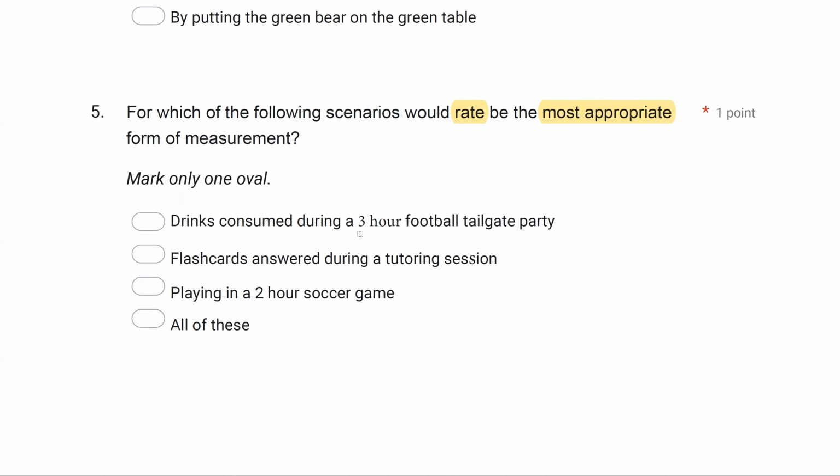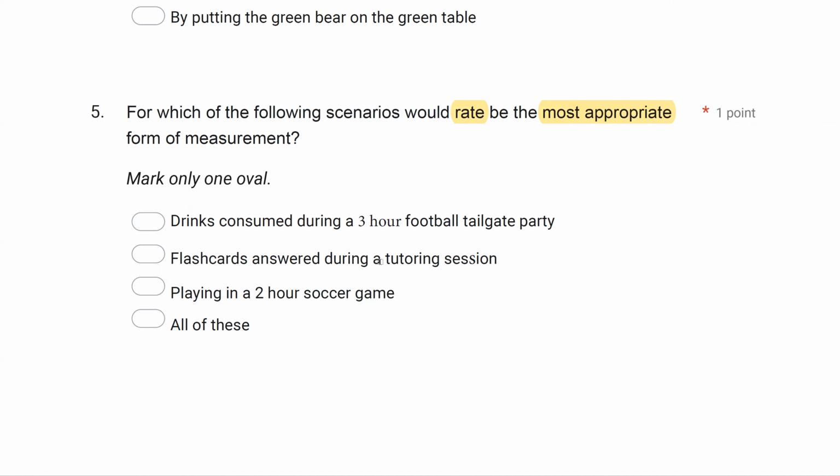So A, drinks consumed during a 3-hour football tailgate party. One thing with rate is you want the behavior to only be controlled, essentially, by the learner. In other words, if the frequency can be controlled by somebody else, rate's going to be inaccurate. However, drinks consumed during a 3-hour football tailgate party, more or less, this person is going to be controlling how much they drink, right? Because they're going to be choosing or picking up or drinking as much as they would like. It's not really under the control of somebody else necessarily based on this information.